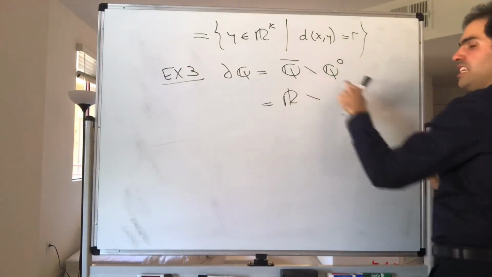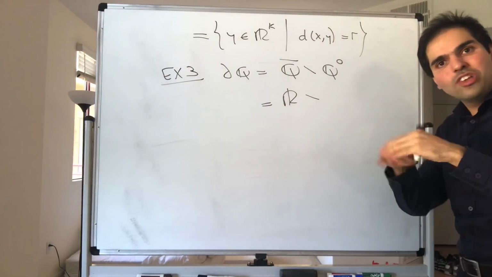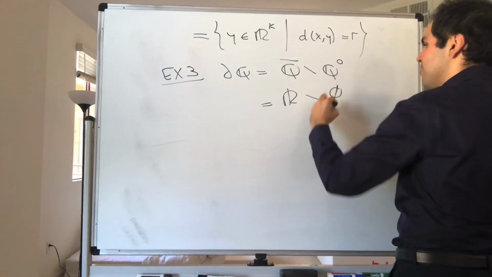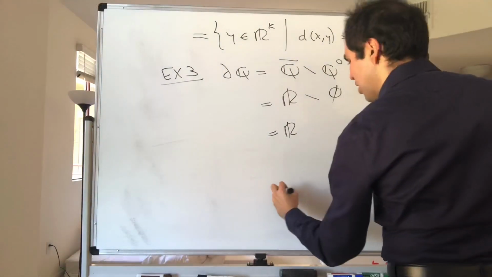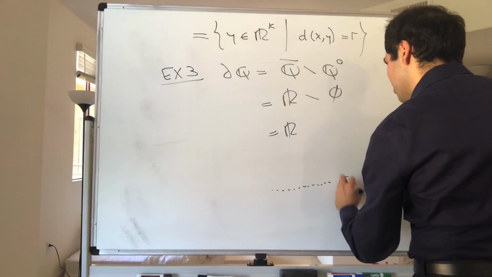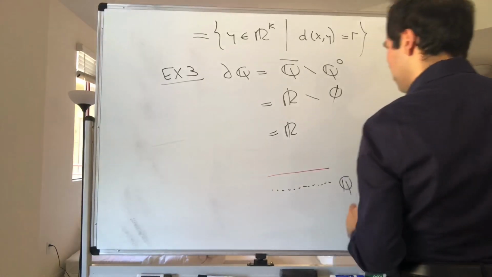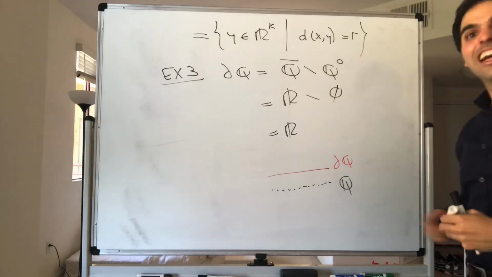And now the interior of the rational numbers is empty, because no rational number contains a ball that is inside the rational numbers. And therefore, the difference is just R. So again, the boundary, or the skin, of the rational numbers is the real numbers. And wow, that's thick, isn't it?